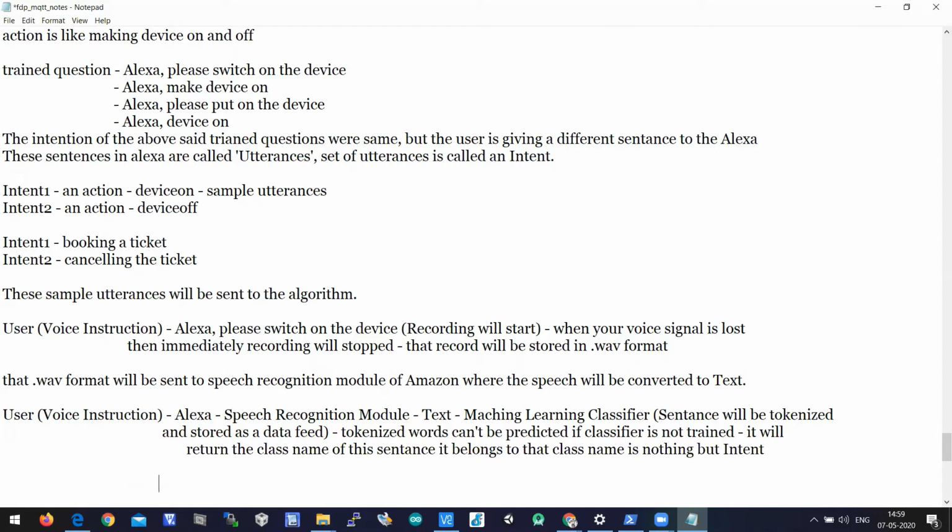And this intent name, the class name, when the class name is identified, it pushes data to a function call to make the decision.